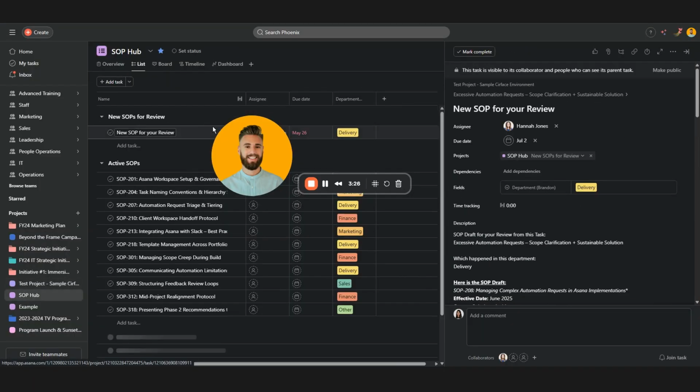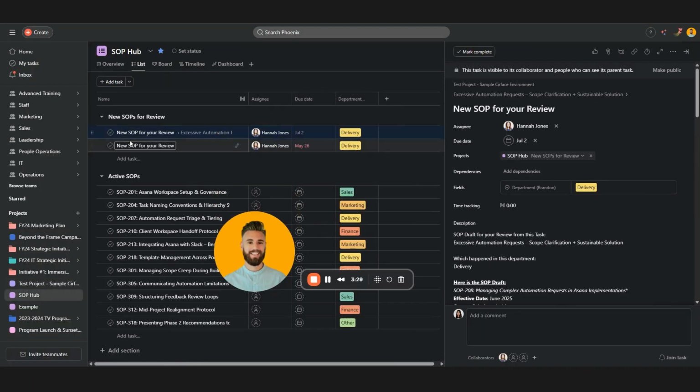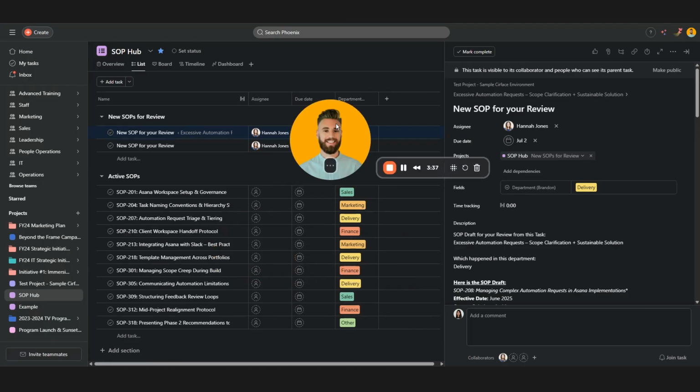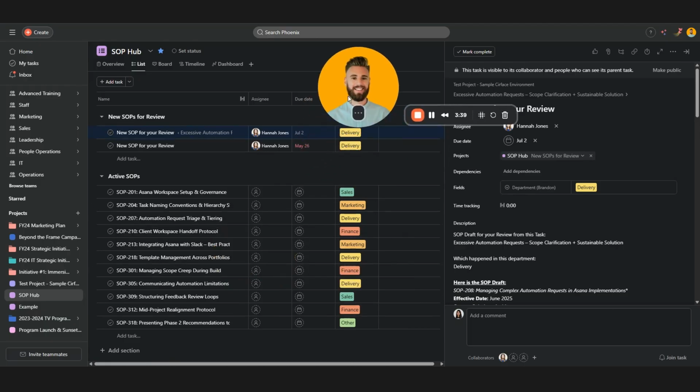So now if we go there, we can see that Hannah has been assigned a new SOP to review. She can go ahead and do a human review on this and then put it into our SOP hub for regular reference. So that's the solution that we built around quickly making a comment thread into an SOP. And I hope you get value from this.